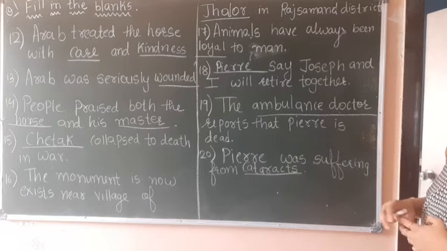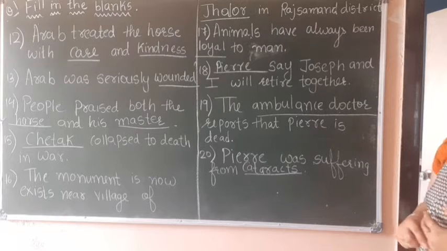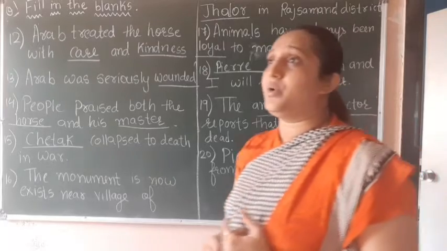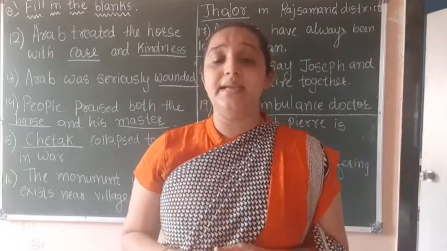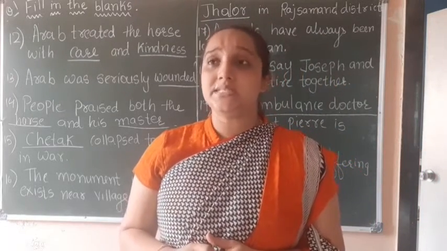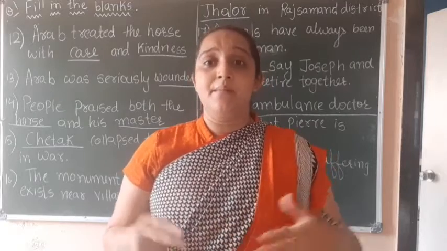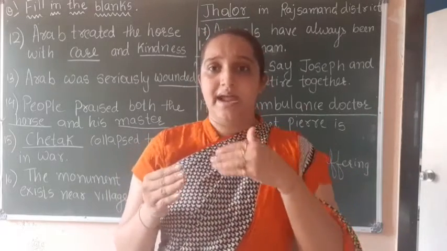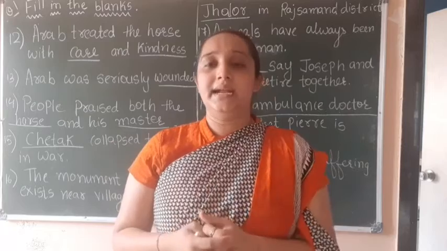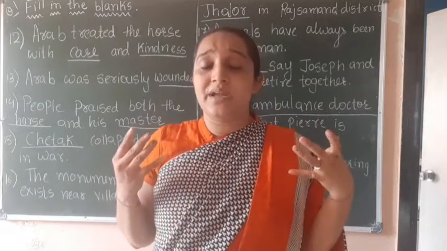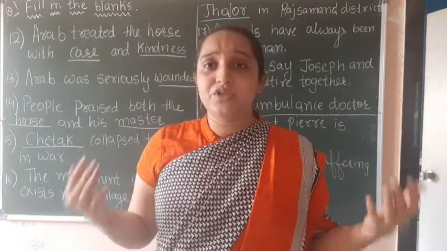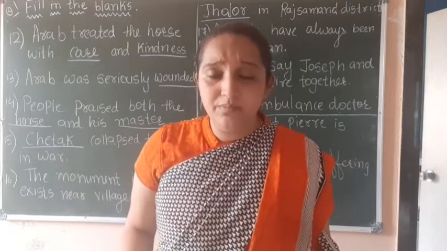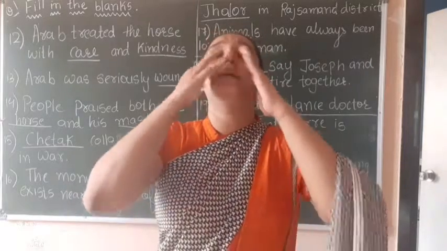Now the report says that Perry is dead. The ambulance doctor reported that Perry is no more. He is dead. Now why is he dead? Because of the truck, right? The truck hit him. As he was very much upset with the death of Joseph, he leaped down onto the road and just started crying.